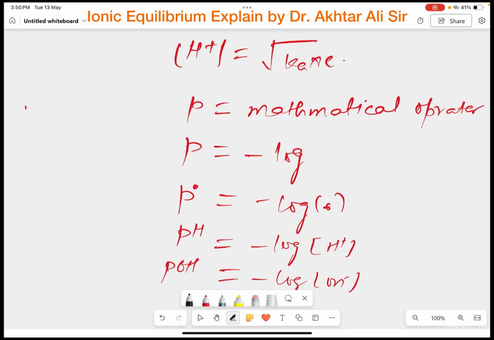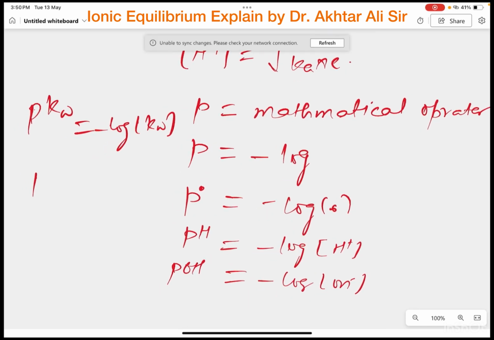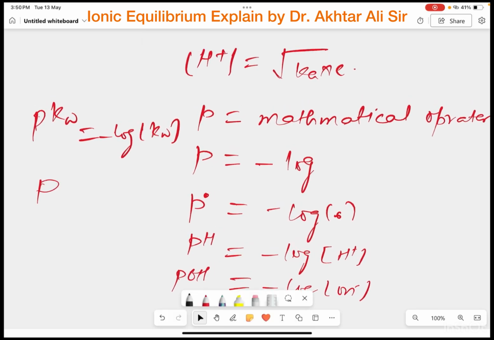If you are interested to find the value of pKw, this Kw is what? This is the ionic product of water, and pKw will be equal to negative log of Kw. And if you are interested in finding pKa, it will be equal to negative log Ka.